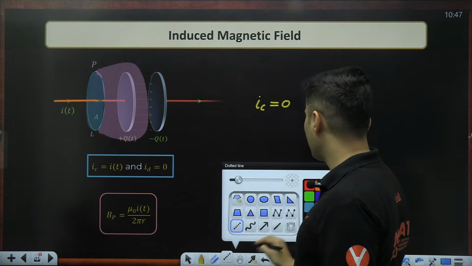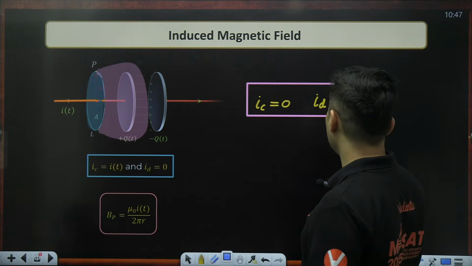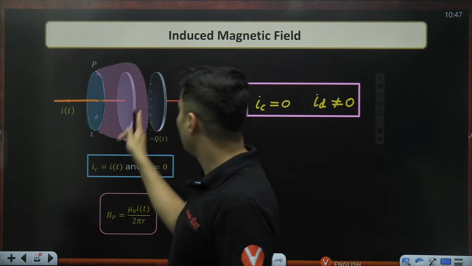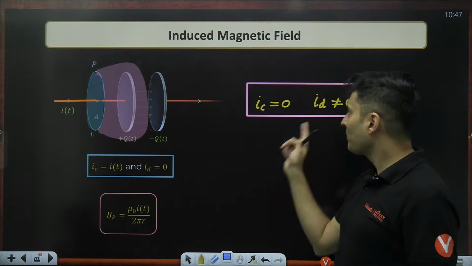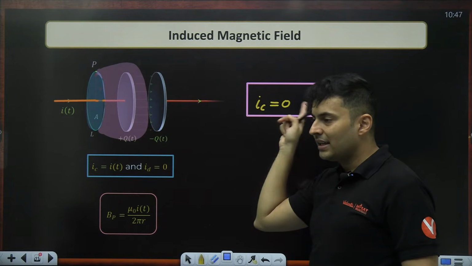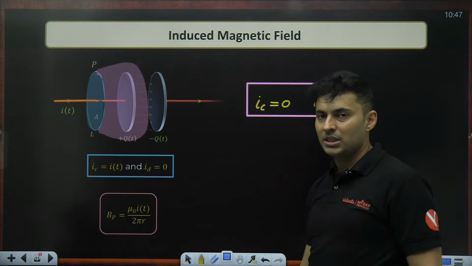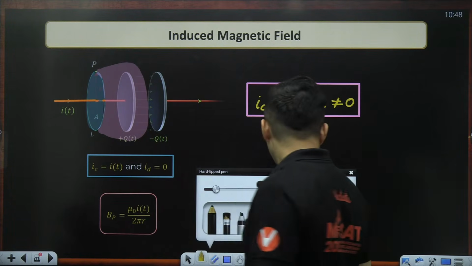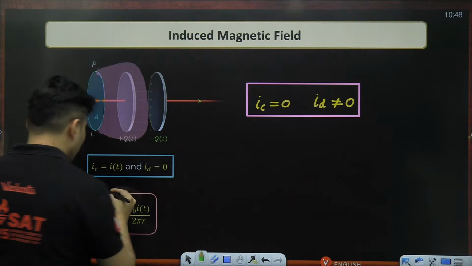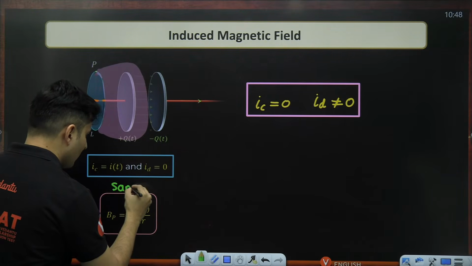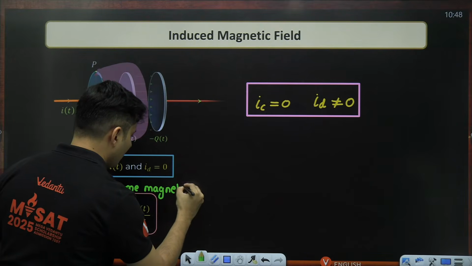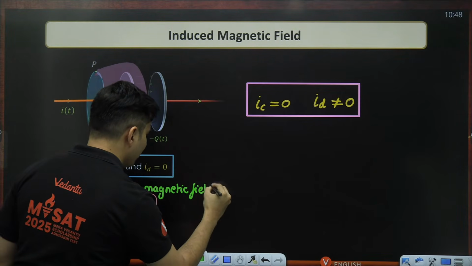Displacement current is not zero if that person is choosing that pink shaded area. How many of you are able to visualize this now? Because here actual current is not there, but only electric flux is flowing through it. But since the magnetic field is always going to be the same, you always get the same magnetic field, whether you choose this or that.